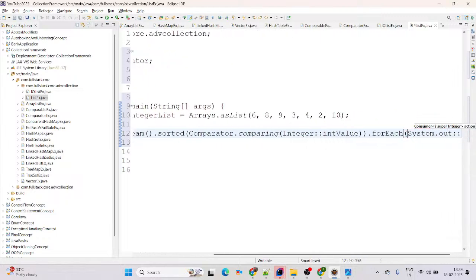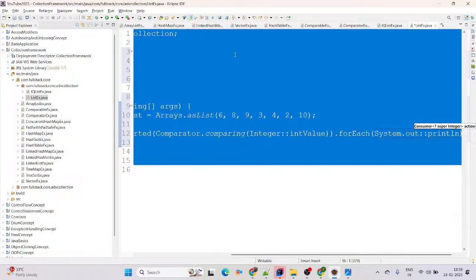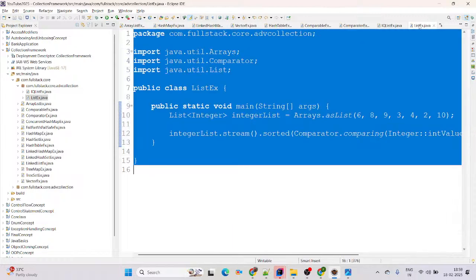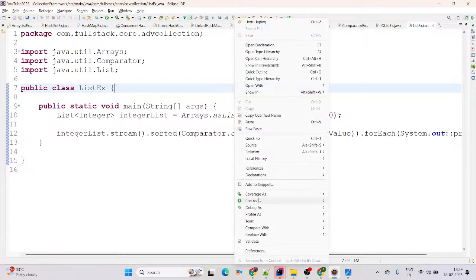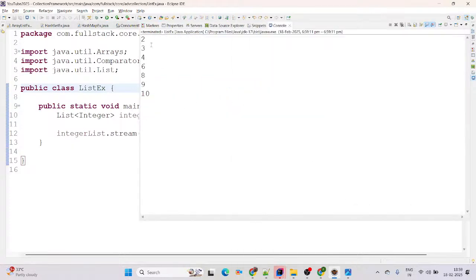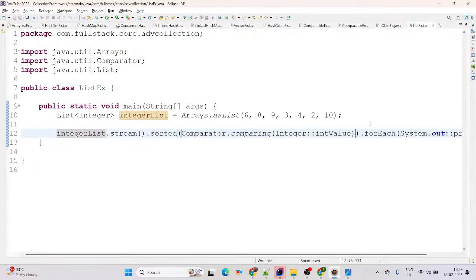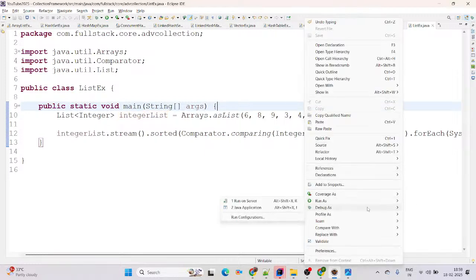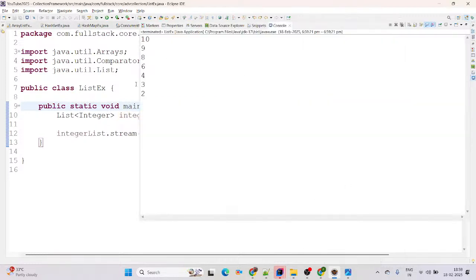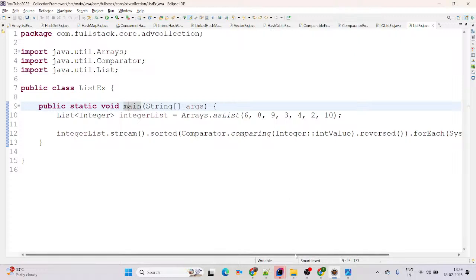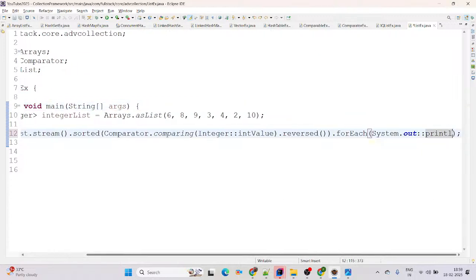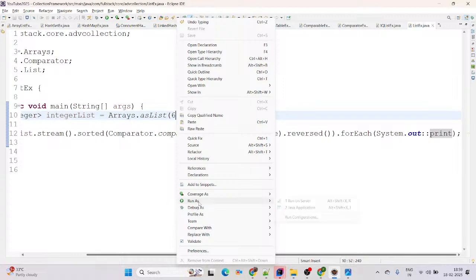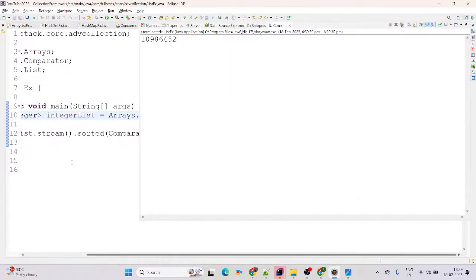System dot out print ln, see one screen. Now it will print the ascending order record, see one screen, 2, 3, 4, 6, 8, 9 and 10. If you want reverse order, simply use here reverse, it will print the descending order, like 10 comes first there. If you want in single line, then simply remove the ln, it will print single line. Run as Java application. Perfect.